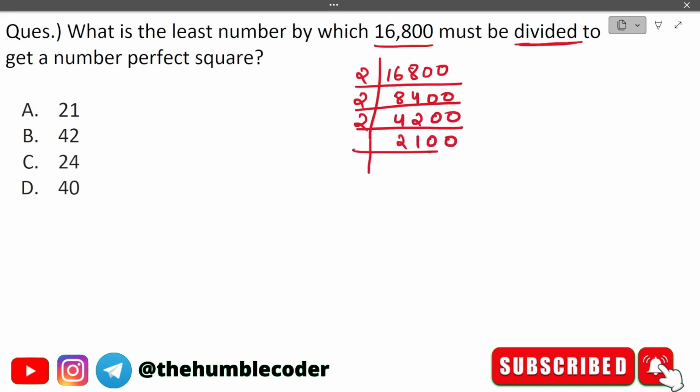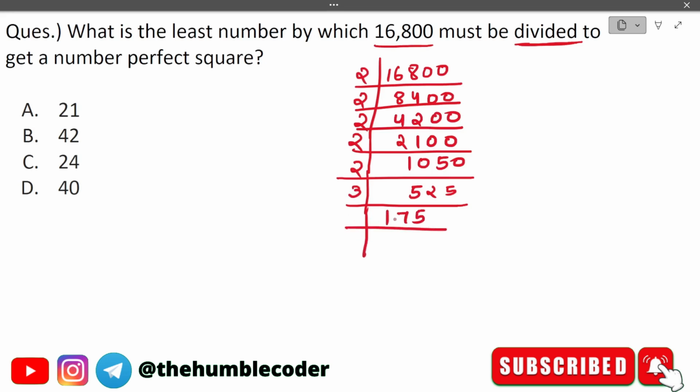Let's move forward in the same way again with 2 1 0 5 0. Next is what? Again 2 only. 2 5s are 10, 2 2s are 4 and then 2 5s are 10. Next, it will not be divided by 2, so we will take 3. With 3 it will be divided: 1 7 and 5. Again this one is not going to divide with 3, so we will divide it with 5. So 5 3s are 15 and 2 which is 25 35. Next, this will also get divided by 5 only. 5 7s are 35 and then finally we will have 7. Okay, so in this way we have got the values.